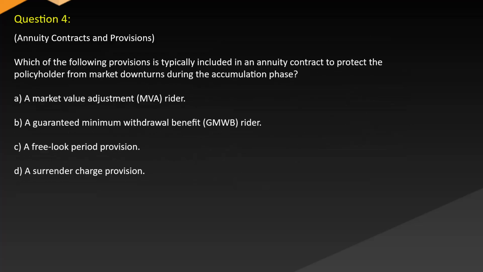Question 4. Annuity contracts and provisions. Which of the following provisions is typically included in an annuity contract to protect the policyholder from market downturns during the accumulation phase? A. A market value adjustment (MVA) rider. B. A guaranteed minimum withdrawal benefit (GMWB) rider. C. A free look period provision. D. A surrender charge provision.